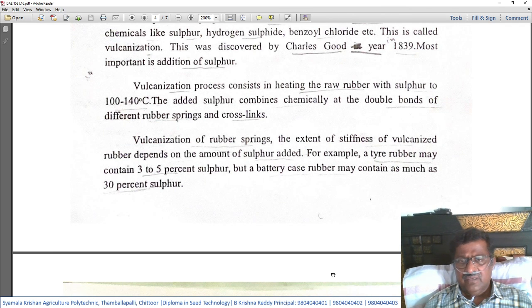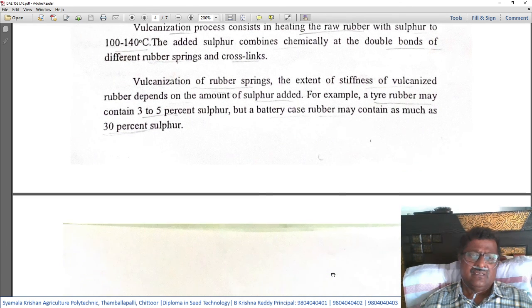If you want tire rubber, that is the rubber to be used in the manufacturing of automobile tires, then through the vulcanization process we need to add 3 to 5% of sulfur only. Whereas when we want to make a battery case, then the sulfur should be at 30%.